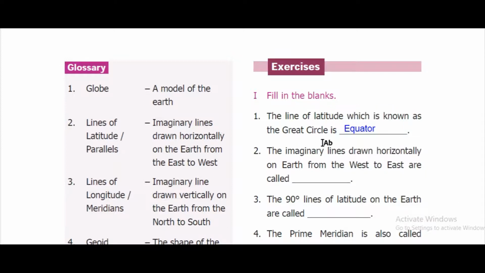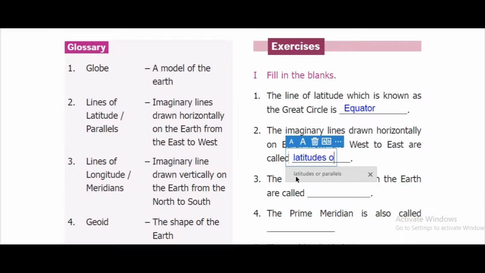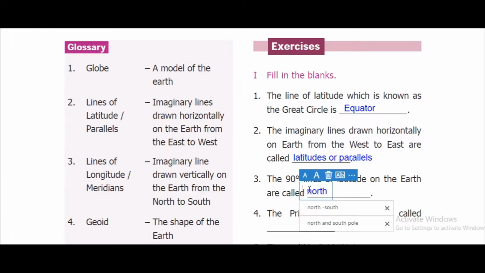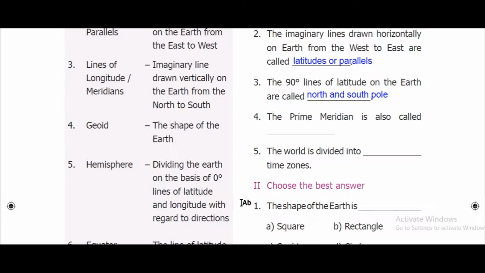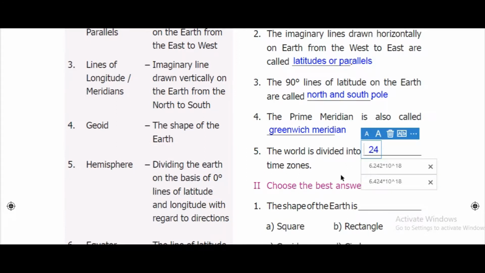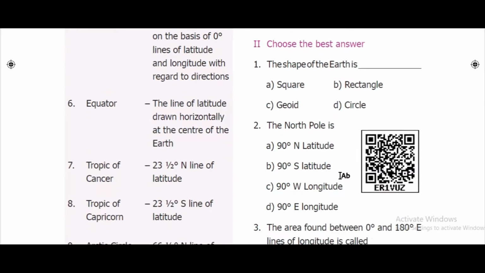Second, the imaginary lines drawn horizontally on Earth from the west to east are called? Answer: latitude or parallels. The 90-degree lines of latitude on the Earth are called? Answer: north and south pole. The prime meridian is also called the Greenwich meridian. Fifth, the world is divided into dash time zones. 24 time zones. Second, choose the best answer.